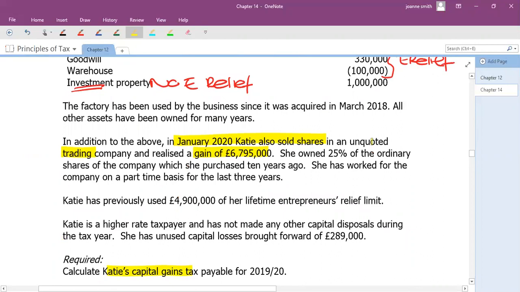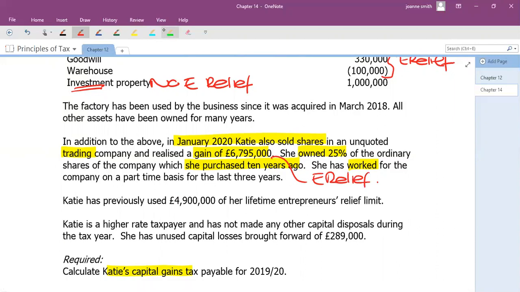It can be quoted or unquoted. The key thing is that she owns at least 5% of the ordinary shares, and she bought them 10 years ago, so she's had them for at least 2 years, and she also works for the business. It might be part-time, but it's irrelevant. As long as she's got at least 5% and she works for the business, that's absolutely fine. So she is going to get entrepreneurs relief for the shares.